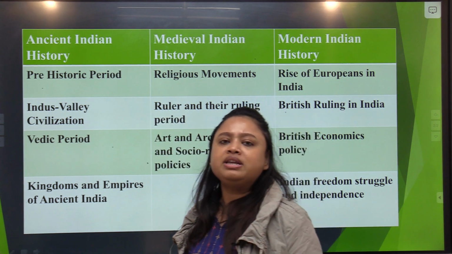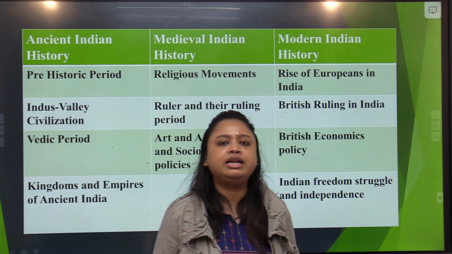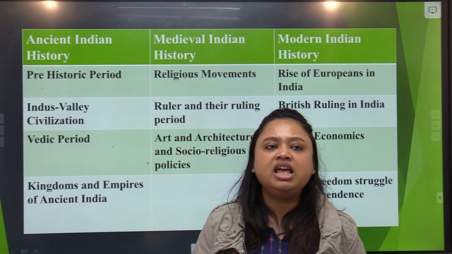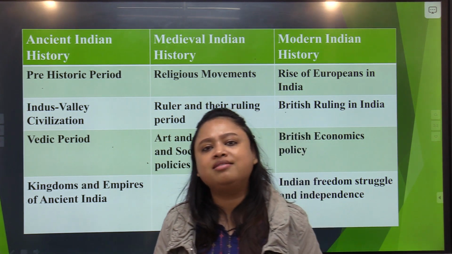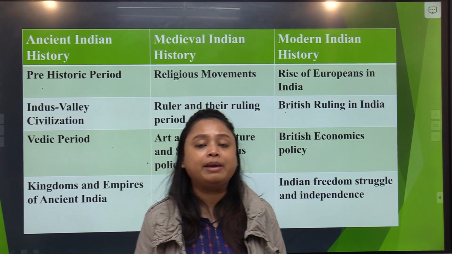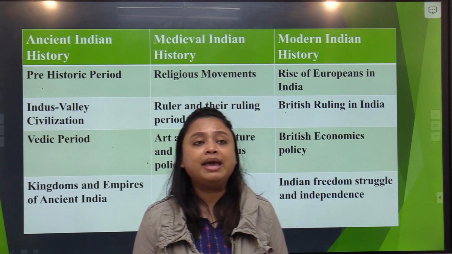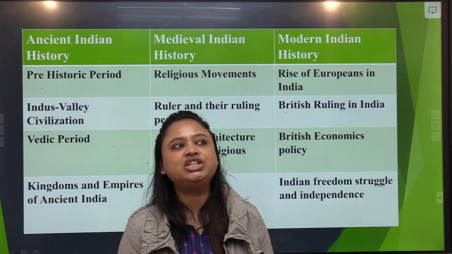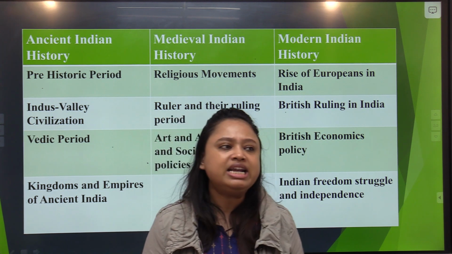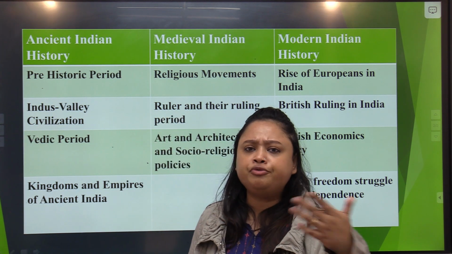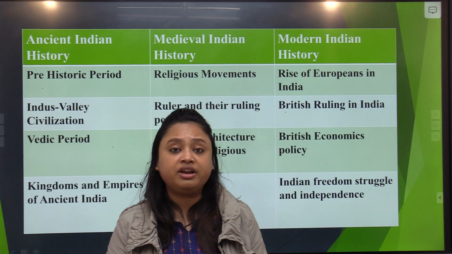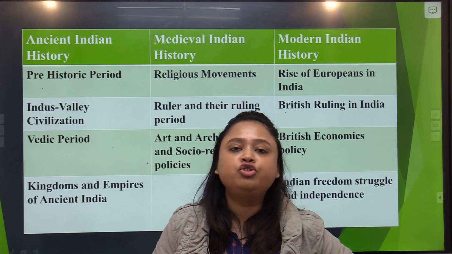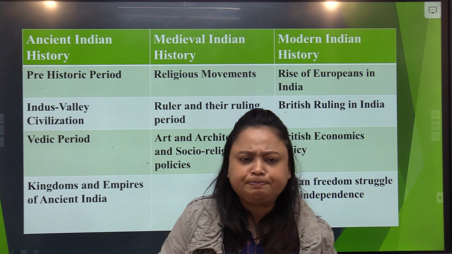After Muhammad bin Qasim, the major ruler who came to India was Mahmud Ghazni. If you have heard about him, his main name is Muhammad Ghaznavi. He was from the Ghazni territory, so he is also called Mahmud Ghazni. From 1000 to 1027, he attacked India 17 times, out of which the 16th attack was very devastating, where he destroyed the Somnath temple in Gujarat very badly.